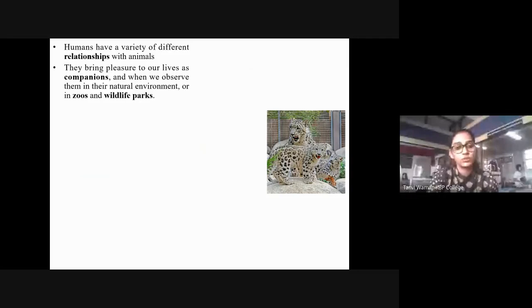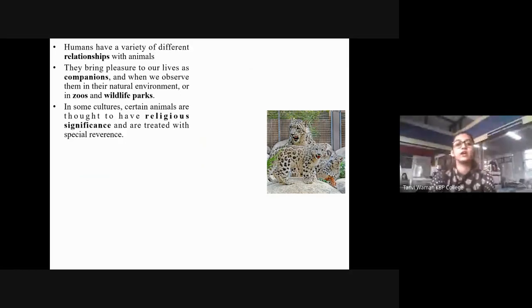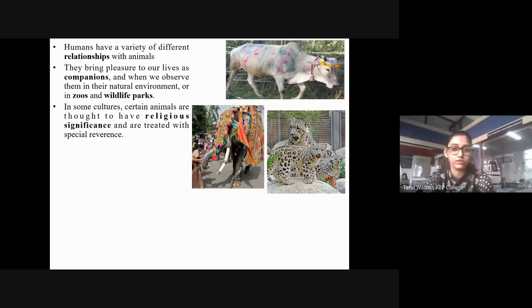So either when you go to observe them in the zoo or when they are your own pets, okay, at home. In some cultures, certain animals are thought to have religious significance and are treated with special reverence. And especially in our Hindu culture, there are a number of animals that have religious significance, like the cows and your elephants, right? In some religions even the goat has significance, chicken has significance. Like there are so many animals. Rohu, the fish, also has some religious significance, right?